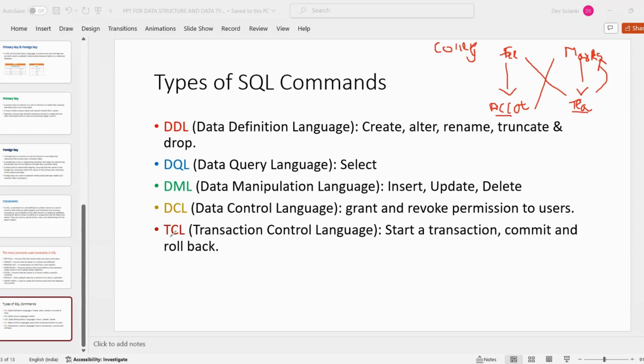Then next is transaction control language. This is a little bit advanced, but we use it to start a transaction, commit, and verify. We will see all these SQL commands in practical also from the next class.